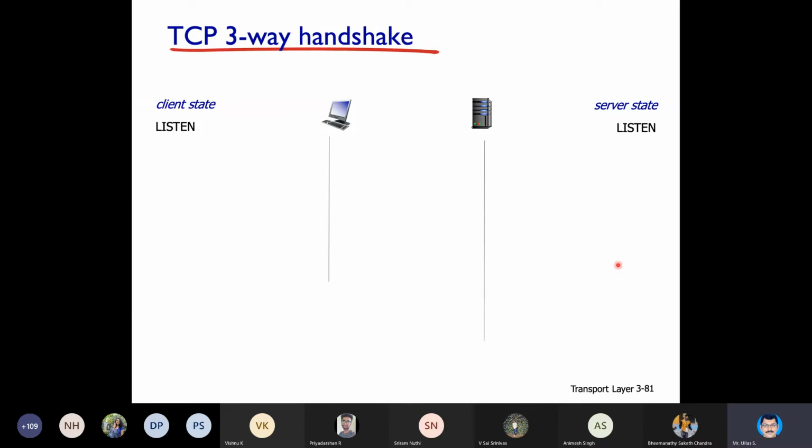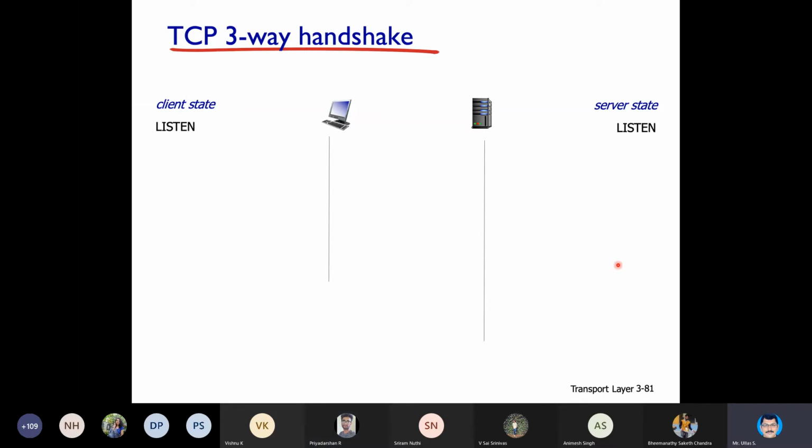The client will ask for a connection, request for a connection. Then the server will respond to that request. Then again the client will acknowledge that response from the server. Yeah, that is also a good guess and very correct as well.